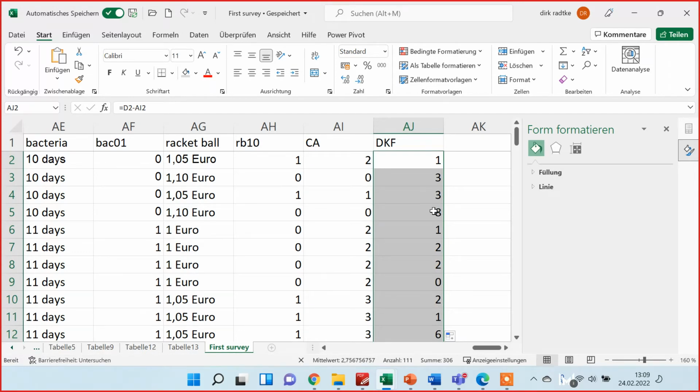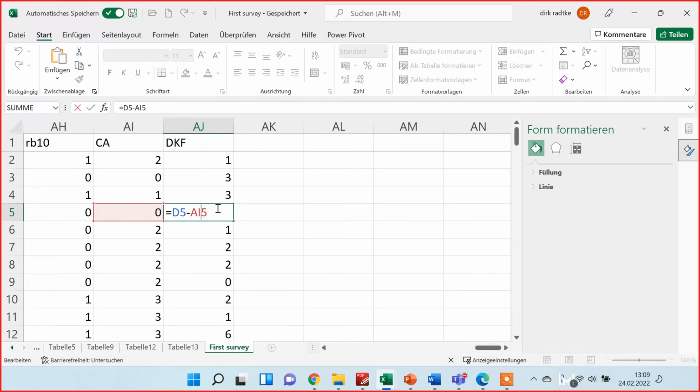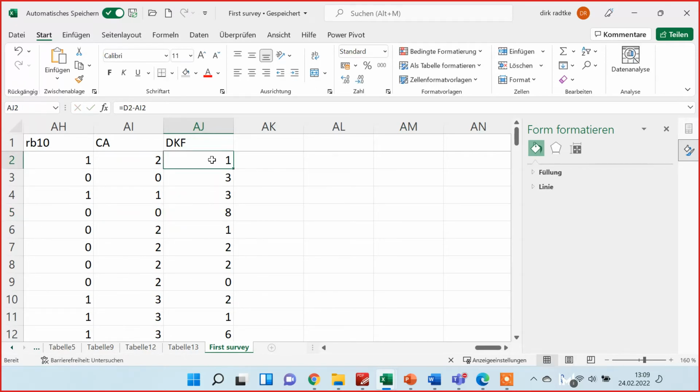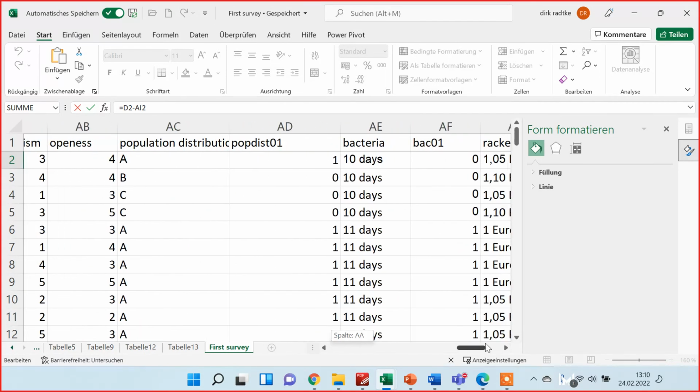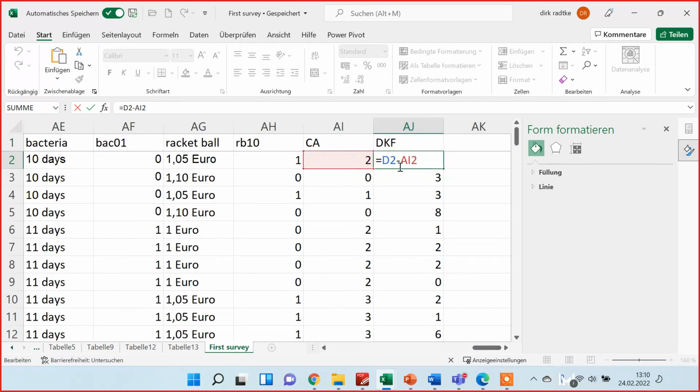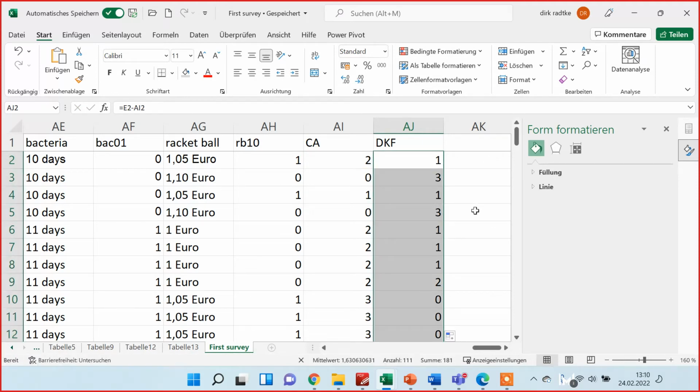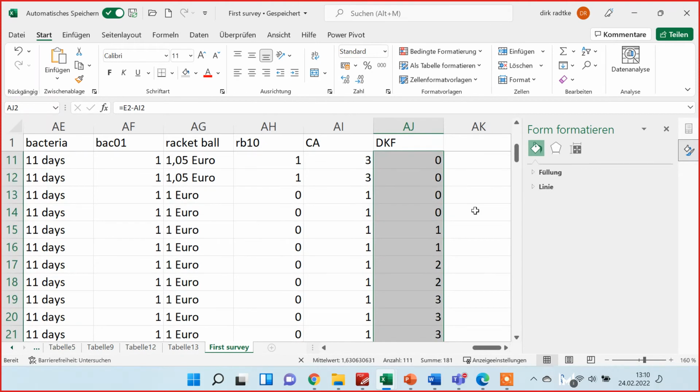Here we again have something that cannot be, because we have no such high value. Okay, I was in the wrong column. I was in the column rate your knowledge in statistics. That is D, and I wanted to have general knowledge, when you try to be fast. General knowledge was E, so I just replace the D with the E, then it should be correct. Again, autofill function. Now I should have only numbers. The highest number should be 4. And 4 and 3 are our Dunning-Krugers.